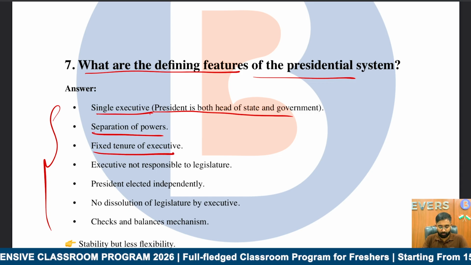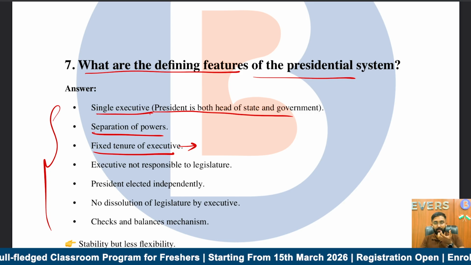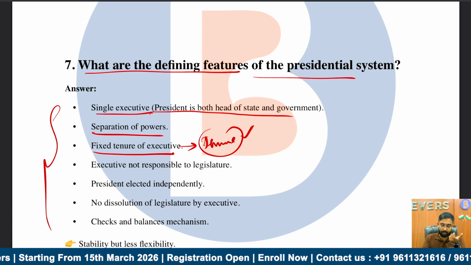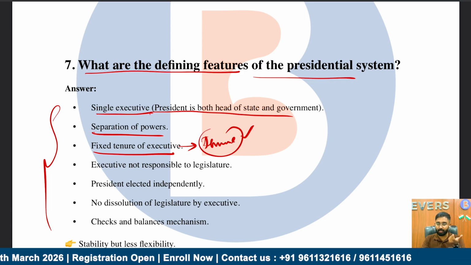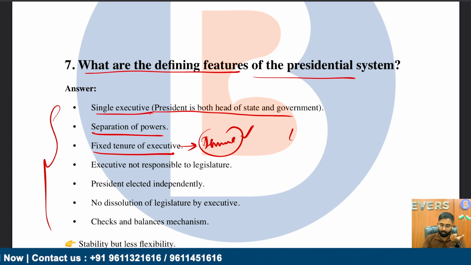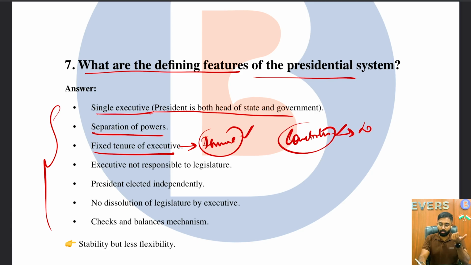Fixed tenure of executive means the executive holds the power only because of their tenure. On the other hand, in the parliamentary system of government, the executive gets its authority from the constitution, or more or less they are accountable to the Lok Sabha, and also collectively responsible for whatever they do.